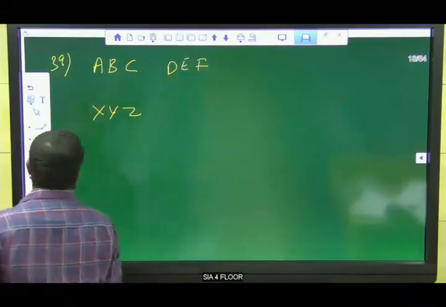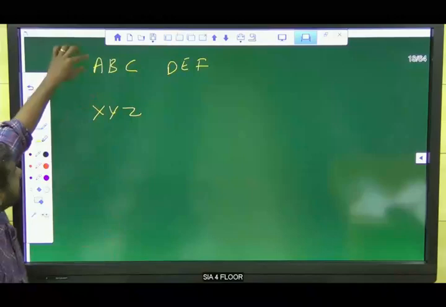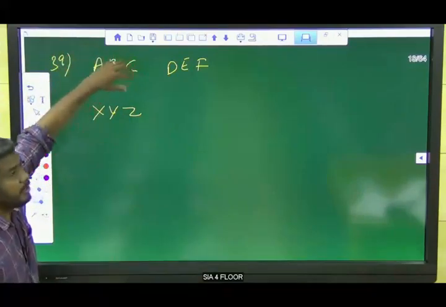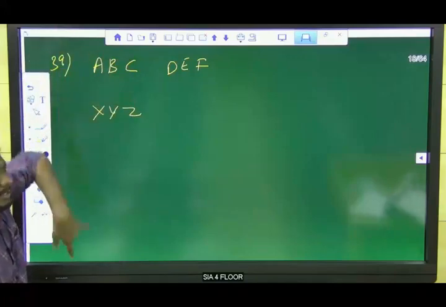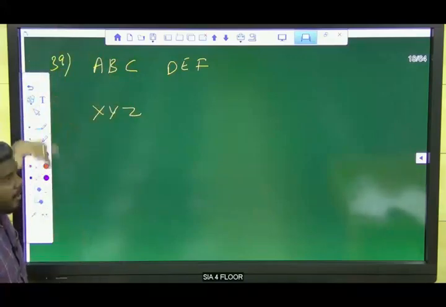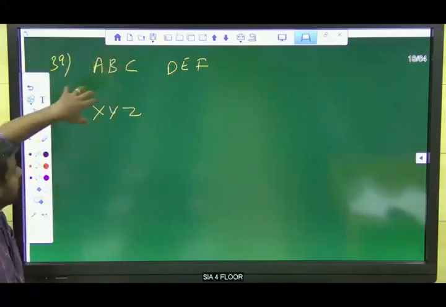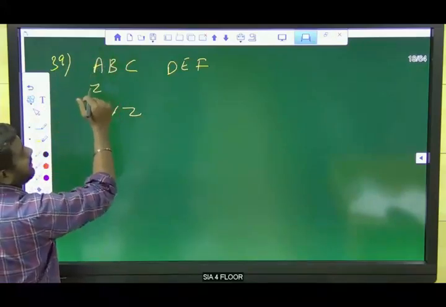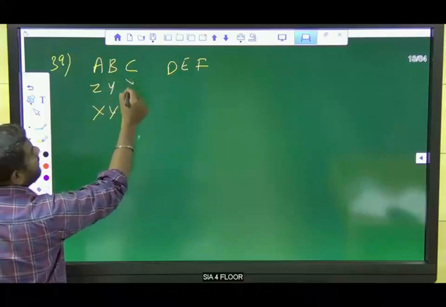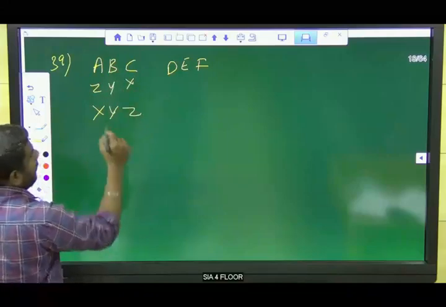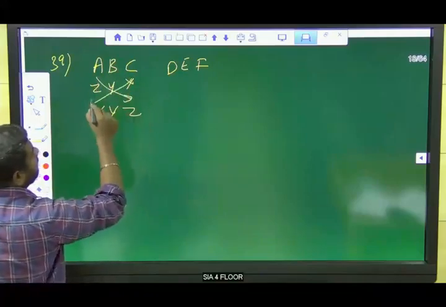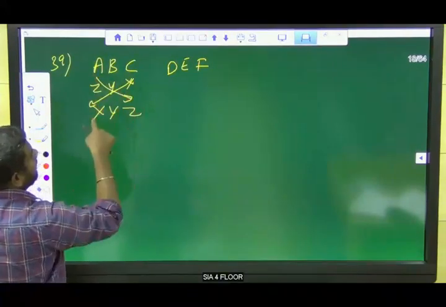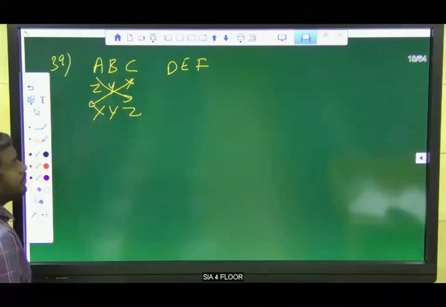Listen guys, very easy actually. A, B, C are the first three letters in the normal order, and X, Y, Z are the last three letters. Actually, the opposite letter of A is Z, B is Y, and C is X. But they have coded like this: A is Z, C is X, and B is Y. So we need to code like that.